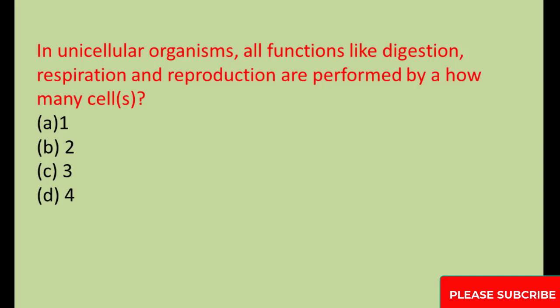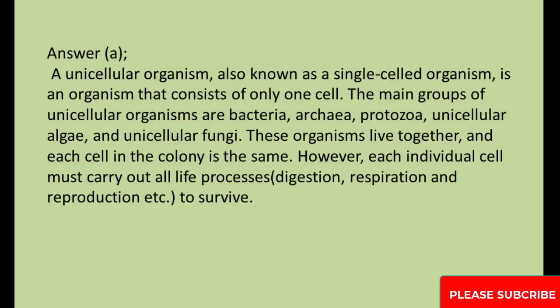In unicellular organisms, all functions like digestion, respiration, and reproduction are performed by how many cells? A. 1, B. 2, C. 3, D. 4. Answer, A. A unicellular organism, also known as a single-celled organism, is an organism that consists of only one cell.